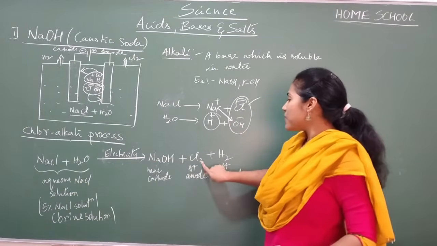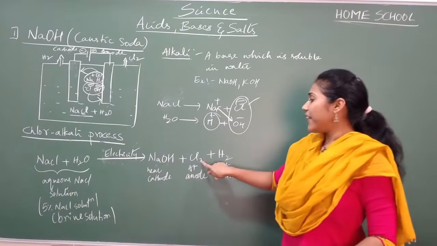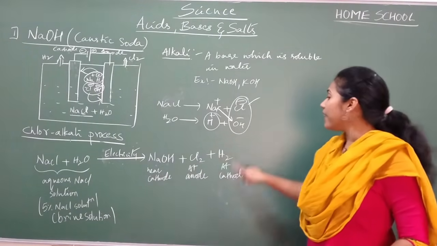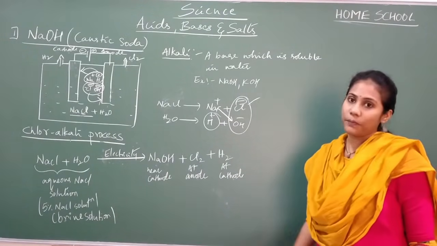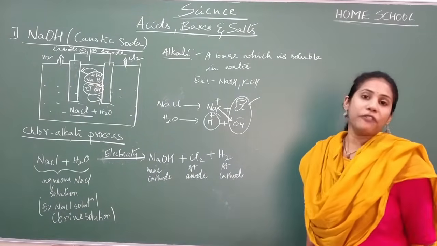What you should mainly understand is that whenever electricity is passed through a brine solution, remember you get NaOH, Cl2 and H2. Where do you get NaOH? Near the cathode. Where do you get Cl2? Near the anode. And where do you get H2? At the cathode. So this is the main important thing that you have to remember.